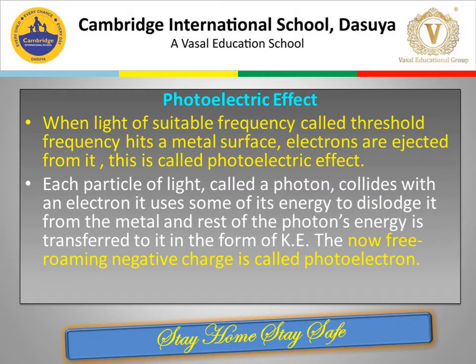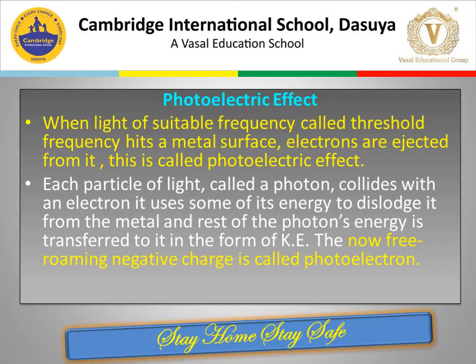When light of suitable frequency, called the threshold frequency, falls on a metal surface, electrons are ejected from it. And this is called the photoelectric effect. Now what happens here is, when each particle of the light, called a photon, collides with an electron, it uses some of its energy to dislodge it from the metal surface, and the rest of the energy of the photon is used up in transferring kinetic energy to the electron.